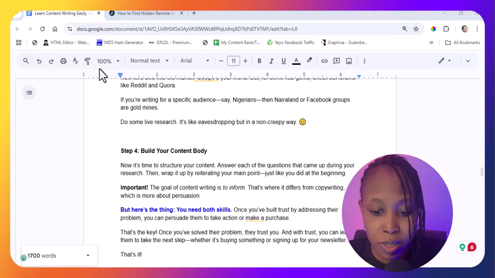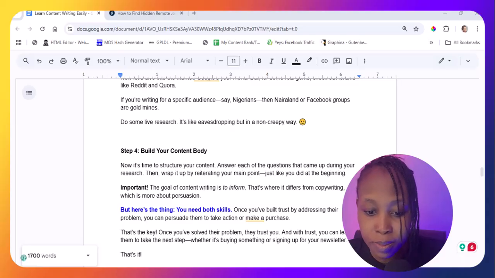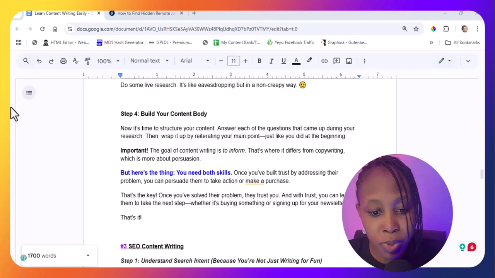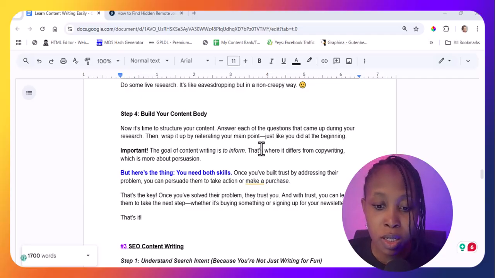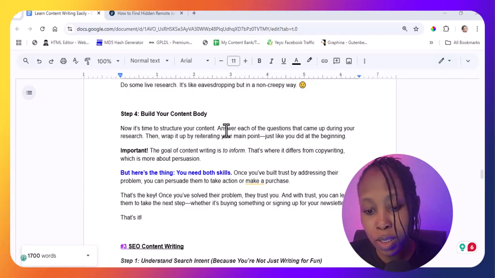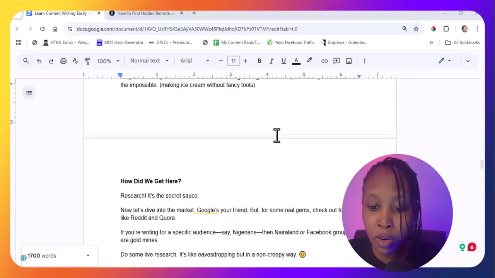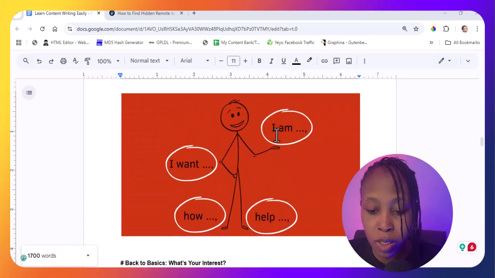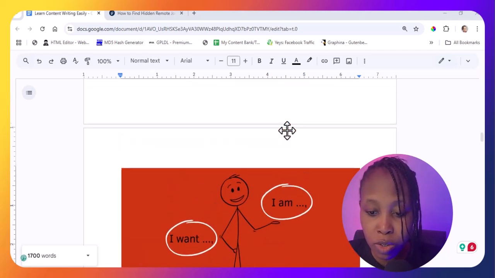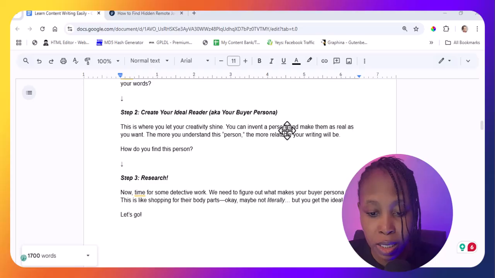So now it's time to build our content body. This is step 4, build your content body. It's time to structure your content, answer each of the questions that we came up with during the research, then wrap it up by reiterating your main points. Like we've done in this place, we built the buyer persona, we've understood the challenges, and we can reflect that in our topic.